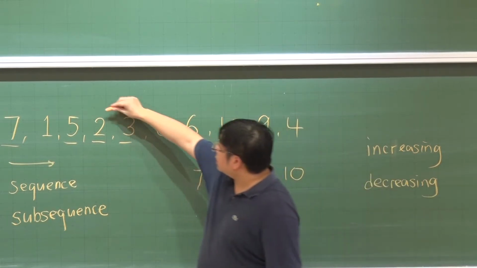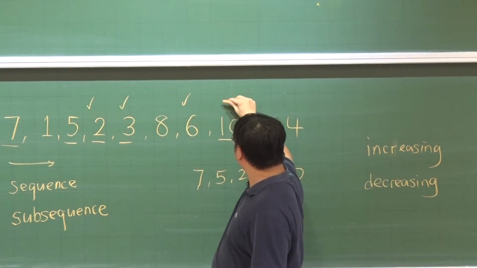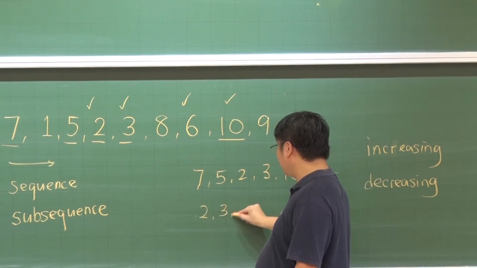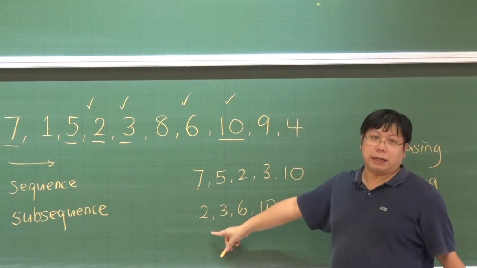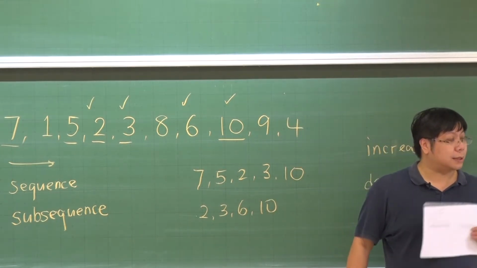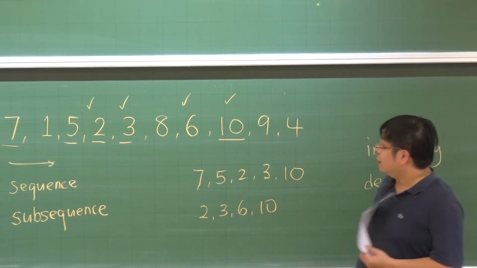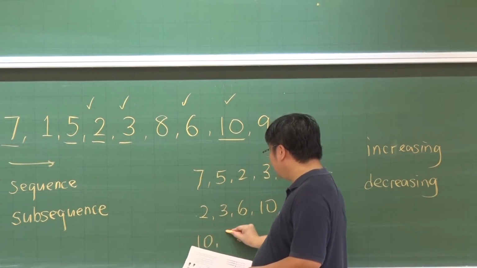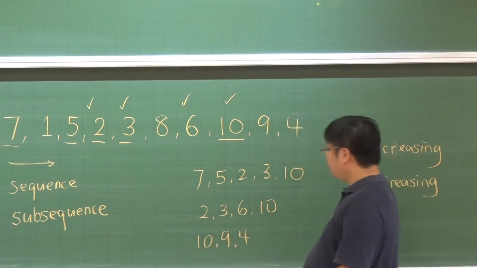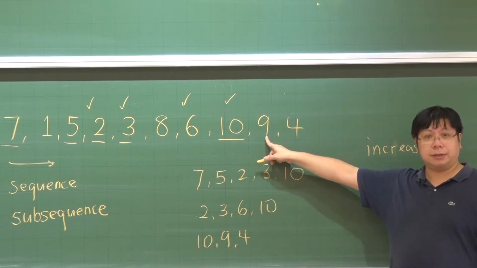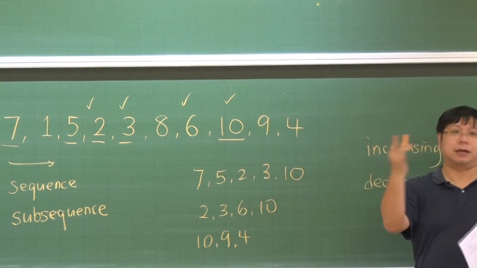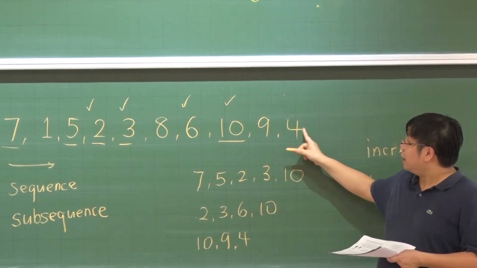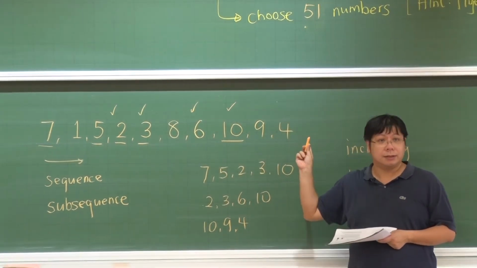But on the other hand, let's pick the numbers 2, 3, 6, and 10. If we select 2, 3, 6, 10, then this is an increasing subsequence. And then we can also talk about a decreasing subsequence. For instance, I can have 10, 9, 4. This is a subsequence of the original sequence. It is also a contiguous, consecutive-in-order subsequence in the original sequence, and it is decreasing.